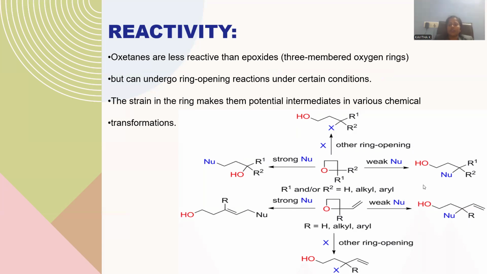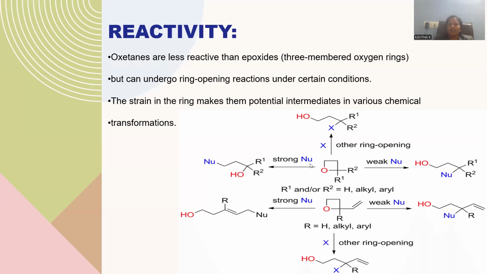So nucleophilic addition reactions are mentioned here. Any nucleophile can work upon this oxetane molecule, open the ring system, and give rise to a nucleophilic addition product. We can call this an addition reaction because we are not replacing any other species. Rather, we are adding the nucleophile to this ring system. That is why it is an addition reaction to the cyclic system, giving rise to an open-chain molecule.